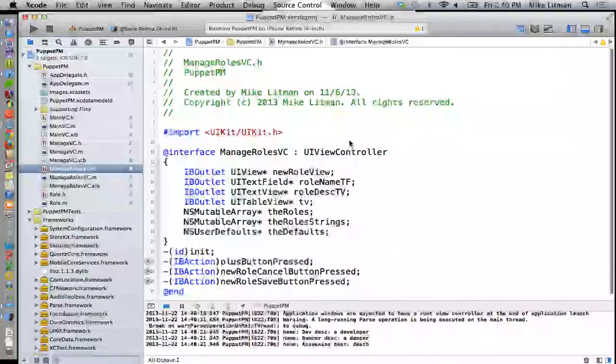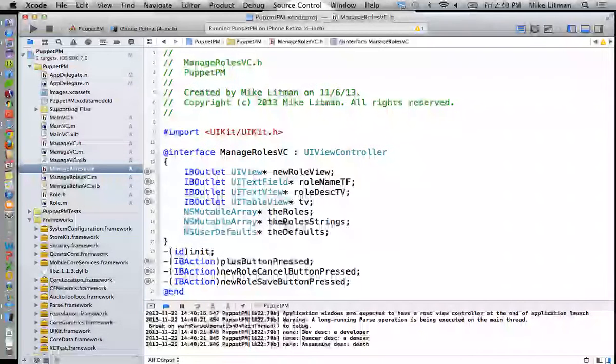We're keeping track of the role strings, and we're keeping track of the roles. The roles is an NSMutableArray of role objects. The role strings is an NSMutableArray of delimited strings of name and description pairs, right? Well, we no longer want that.